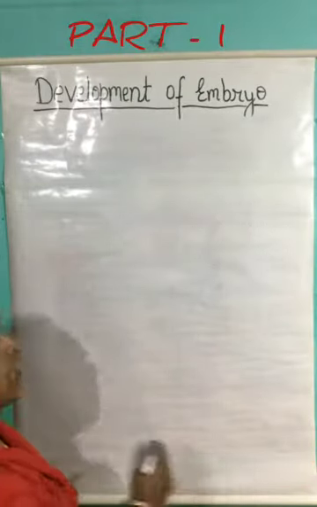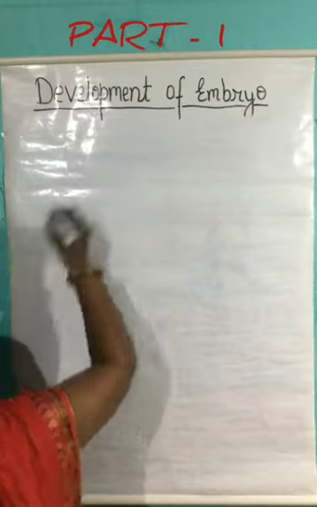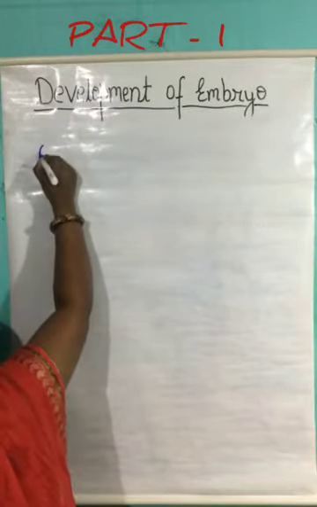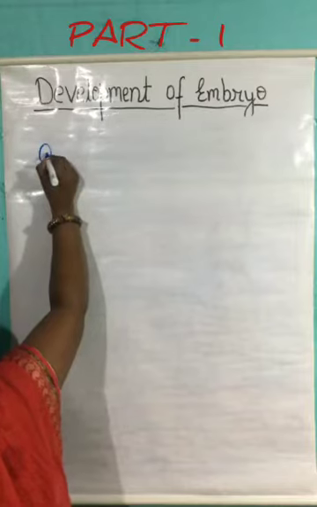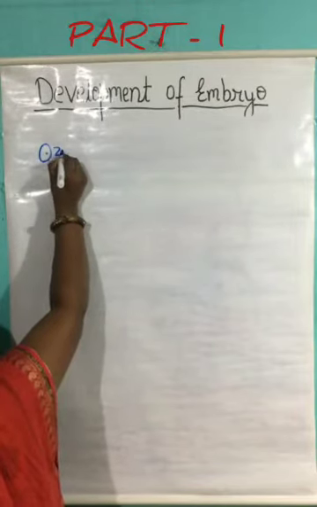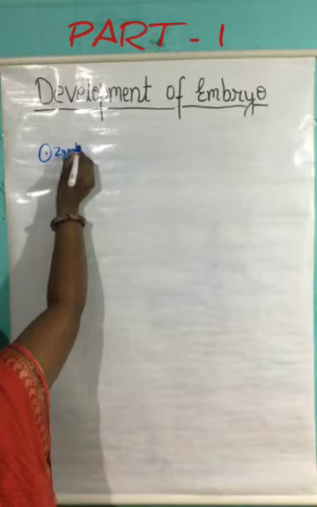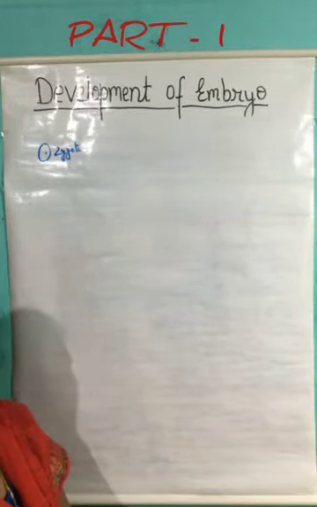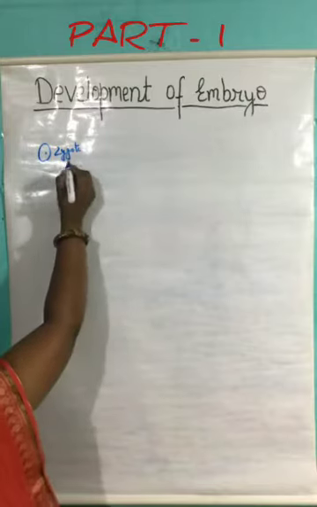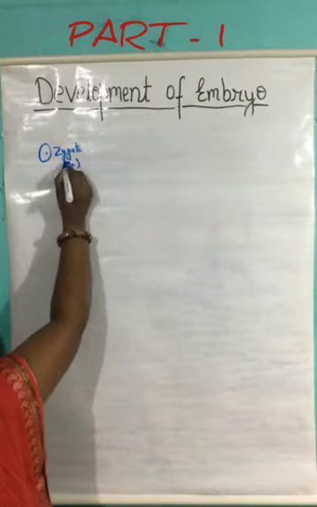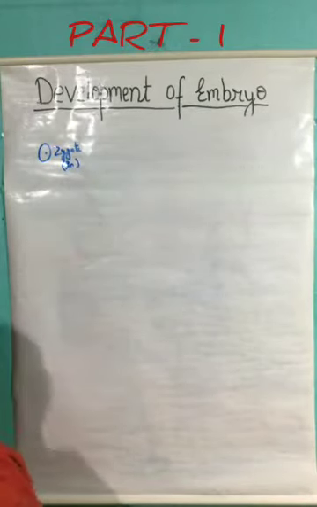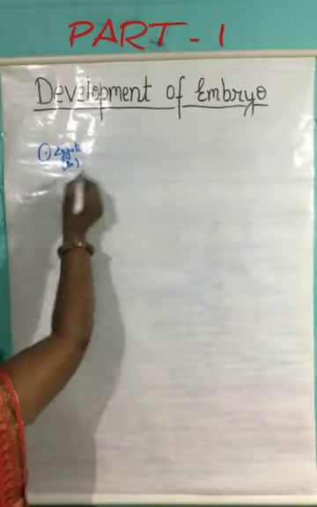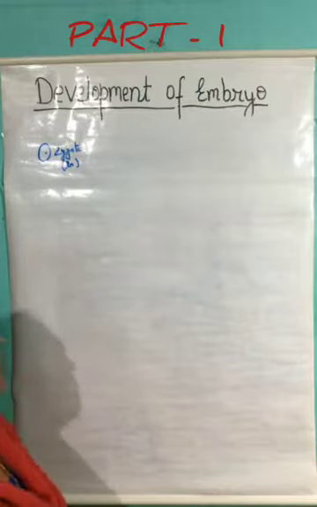For that, we have already discussed that as a result of fertilization, a diploid structure is formed, and this diploid structure is the zygote. This zygote is formed as the fusion of one of the male gametes with the egg. This zygote is diploid in structure. Now, what happens? This zygote will undergo mitotic division.